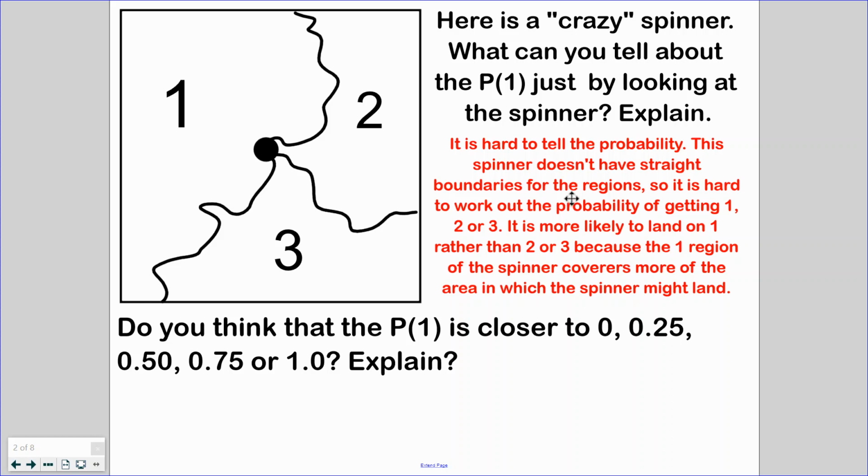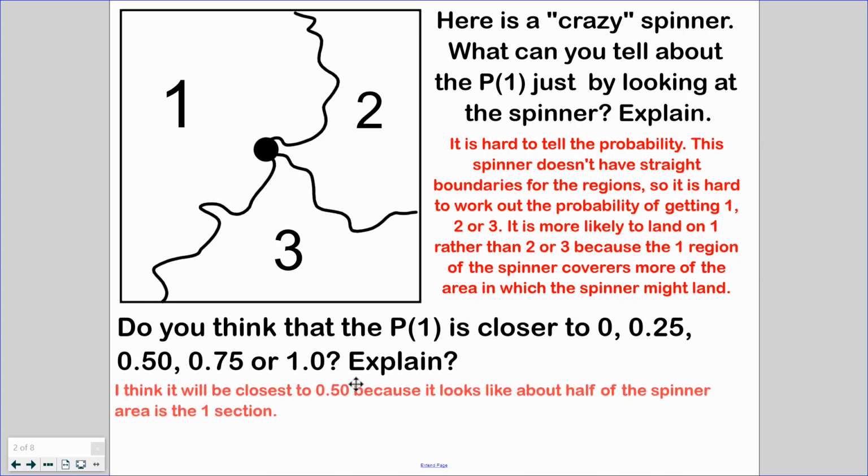Well, if you look at it, I did take up a pretty large chunk of the spinner. So I would say it's probably closer to 50% because it looks like about half of the spinner is covering section 1. Again, that was an educated guess. Are we 100% right? Is it truly 50%? We don't know. It could be 37, it could be 42, but again, we are estimating. We are making guesses based on what we know and what we see. So let's move on to our next question.